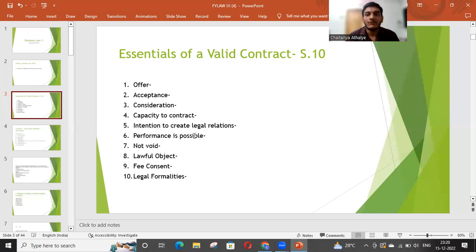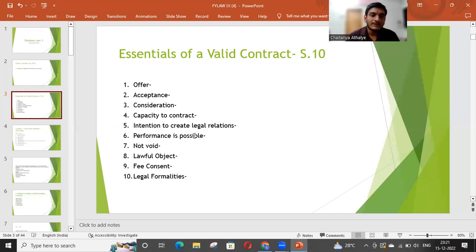Till the time war is going on, we won't be able to make a contract with each other. The status of both of us will be alien enemy. So that is a thing. Age of majority, then mentally sound, and the third one is that the person should not be disqualified. These three conditions are there under the point of capacity to contract.